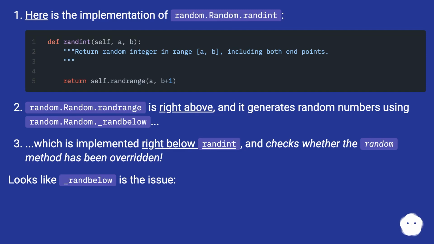Random.Random.randrange is right above, and it generates random numbers using random.Random._randbelow, which is implemented right below randint, and checks whether the random method has been overridden. Looks like _randbelow is the issue.